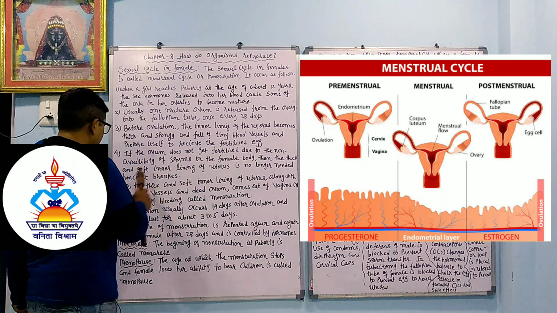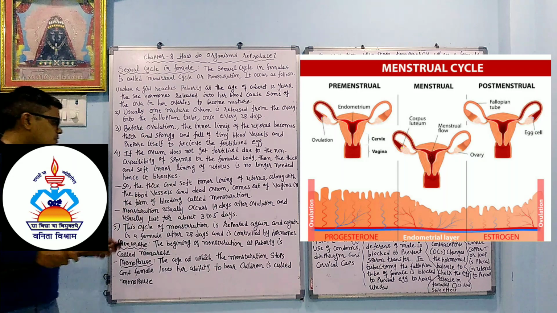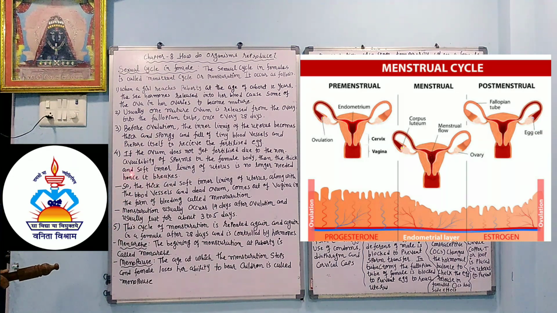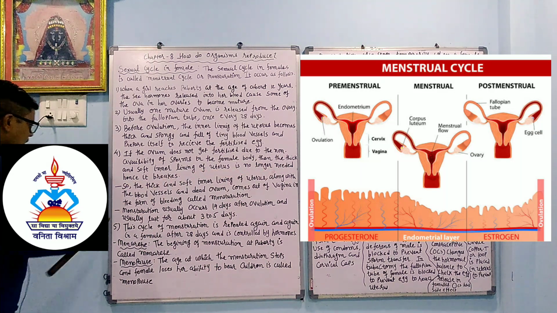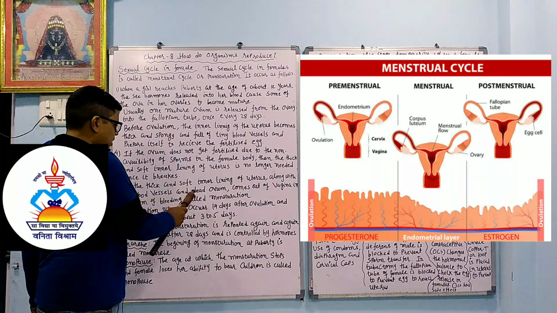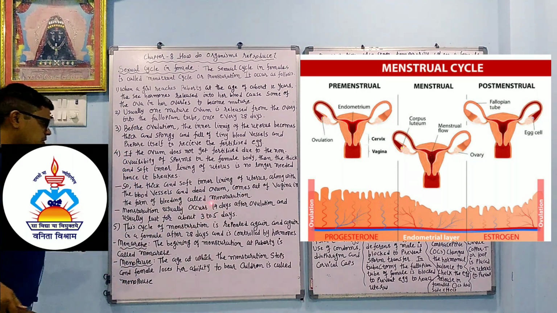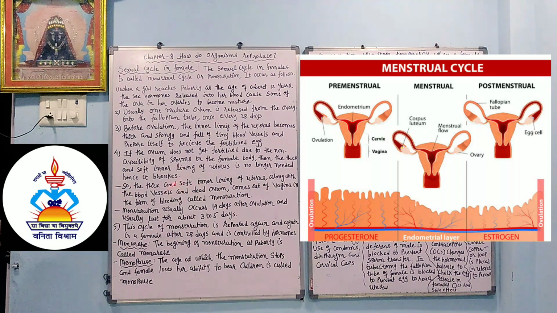If the ovum does not get fertilized due to the non-availability of sperm in the female body, then the thick and soft inner lining of the uterus is no longer needed, hence it breaks down. The thick and soft inner lining of the uterus along with the blood vessels and dead ovum comes out of the vagina in the form of bleeding called menstruation.